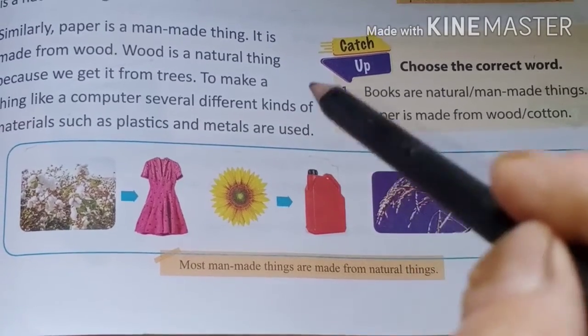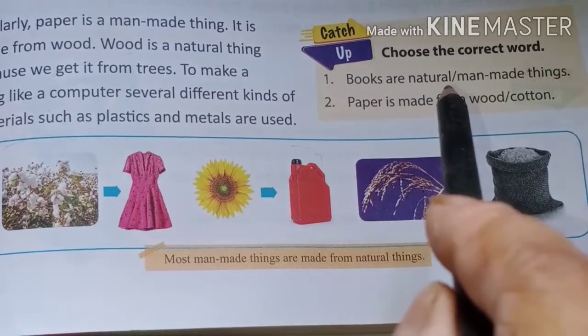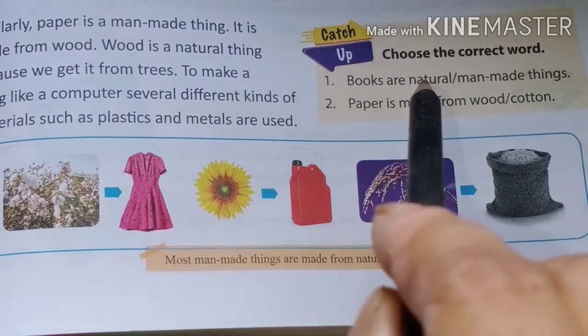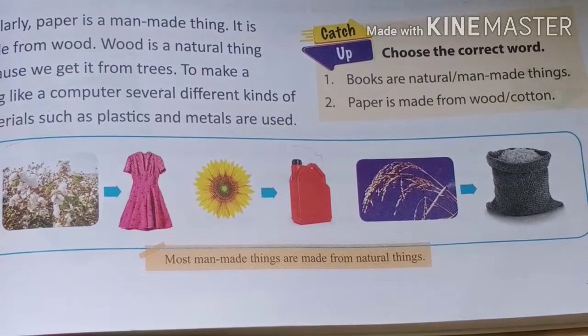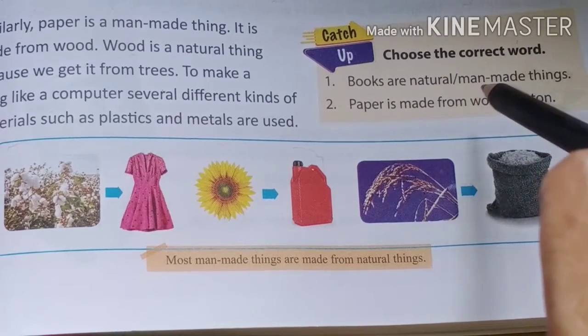See, the last one. They are asking you a question here. The books are natural or man-made things? Books are man-made things, but to make books we use plants, so the answer is man-made things.